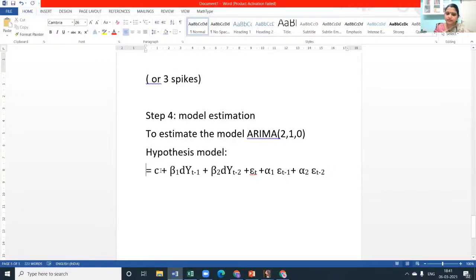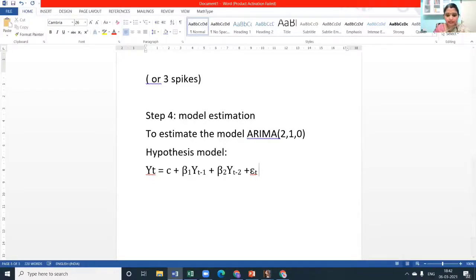I don't necessarily have to write D because it is mentioned here as 1, so it is understood my variable is Y. But at least when we teach students, it is better that we mention a difference to data will be indicated, because the software itself gives D underscore the variable. So it is easy for everyone to understand, okay, this is a differenced series. It's not the raw data that is working there.